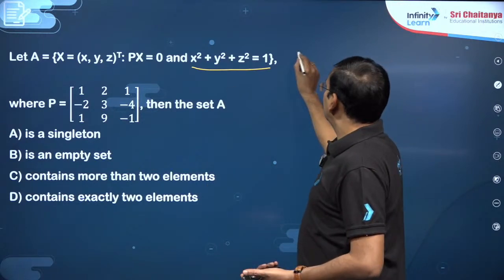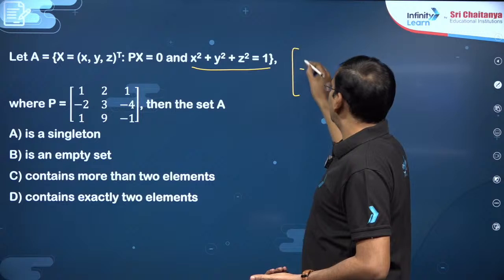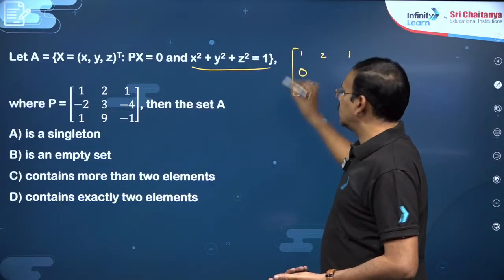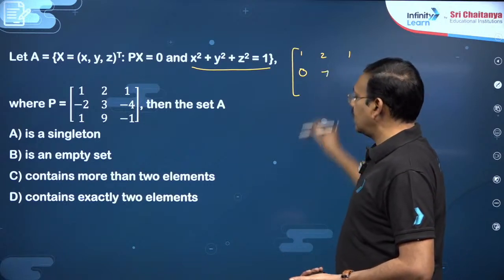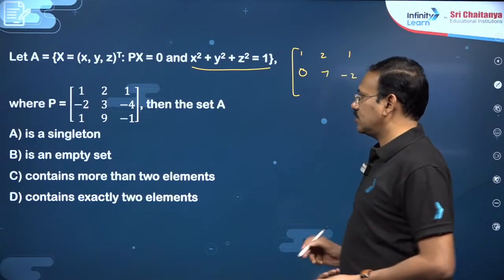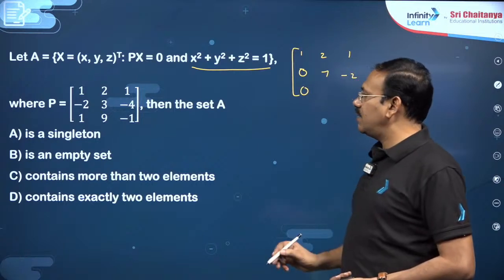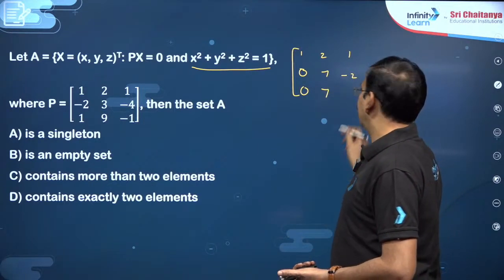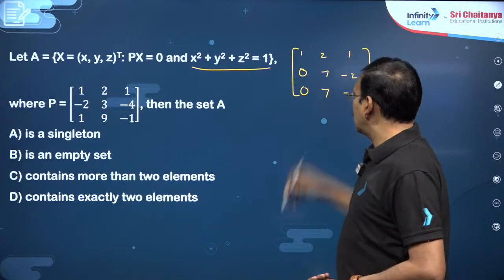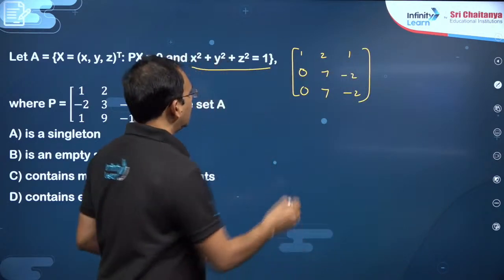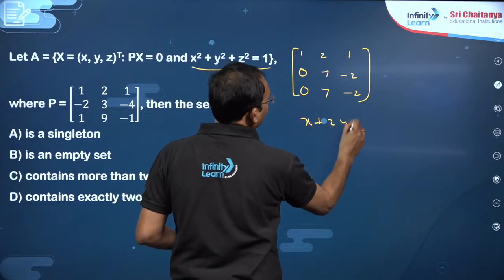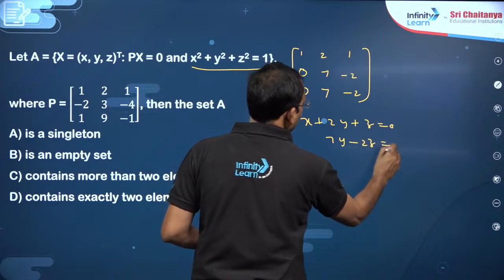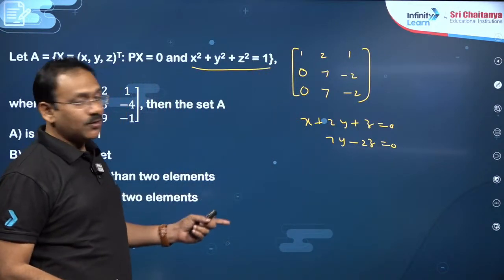So you take the augmented matrix and you can write the first row as it is, double the first row and add, this becomes 0, this becomes 4 plus 3, 7, 2 minus 4 will become minus 2. Directly subtract R3 minus R1, 0, this is 7, this is minus 1, minus 1 will become minus 2. So finally you got two equations only, dear student, that is x plus 2y plus z is equal to 0, 7y minus 2z is equal to 0. The three equations can be simplified to two equations.